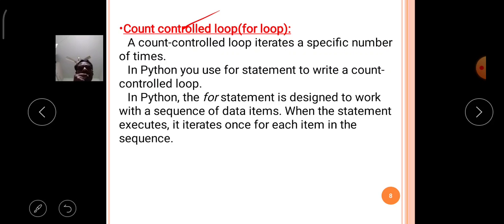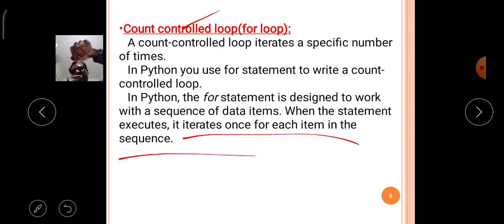In Python the for statement is designed to work with a sequence of data items. When the statement executes, it iterates once for each item in the sequence. So in the for loop we mention the sequence of values, and for each value of that sequence the block of statements is executed.